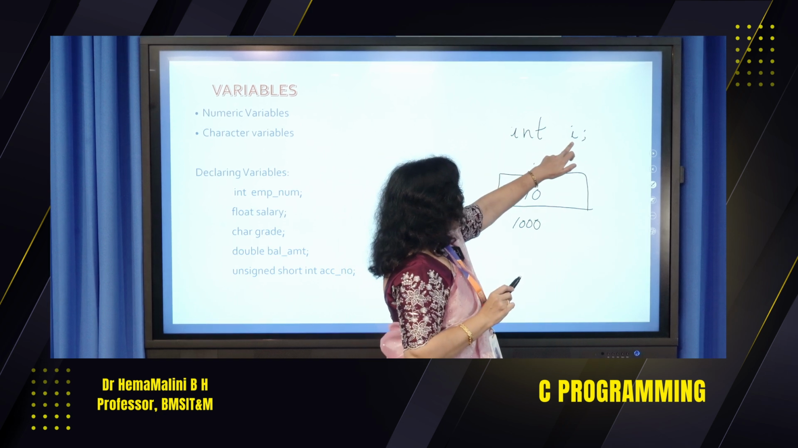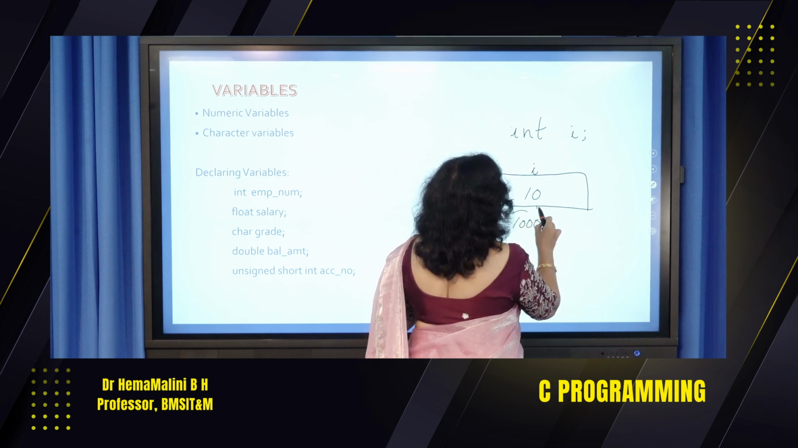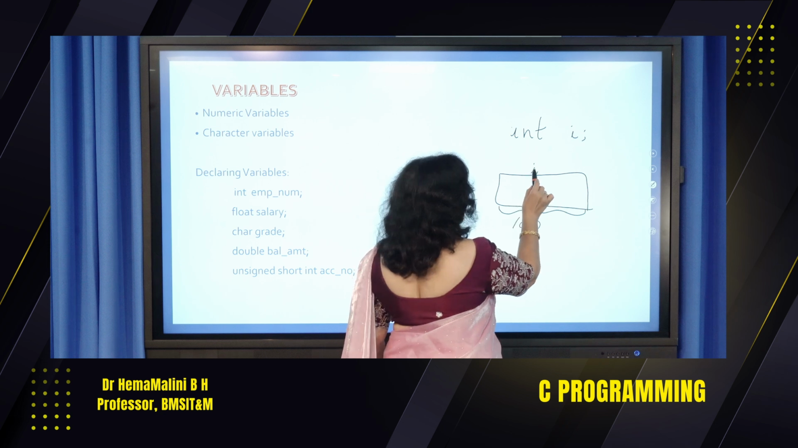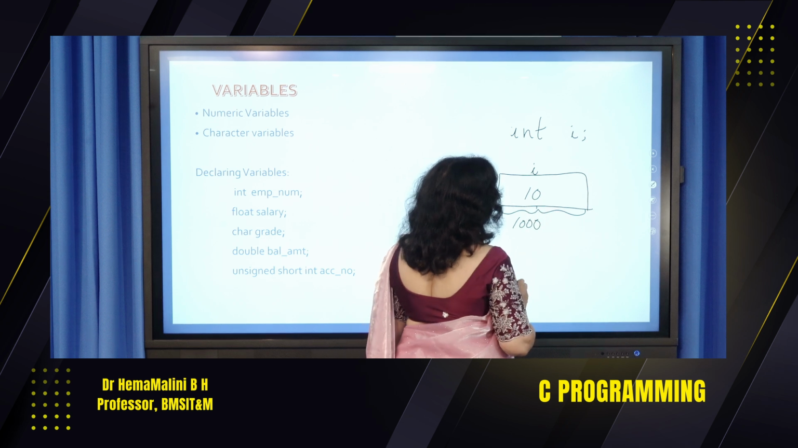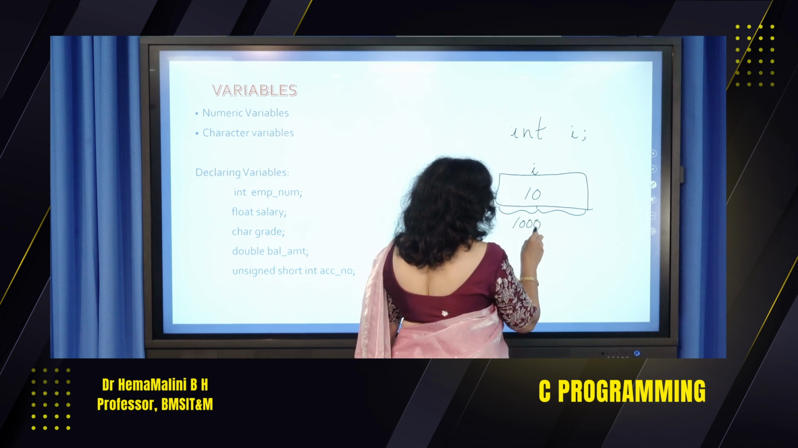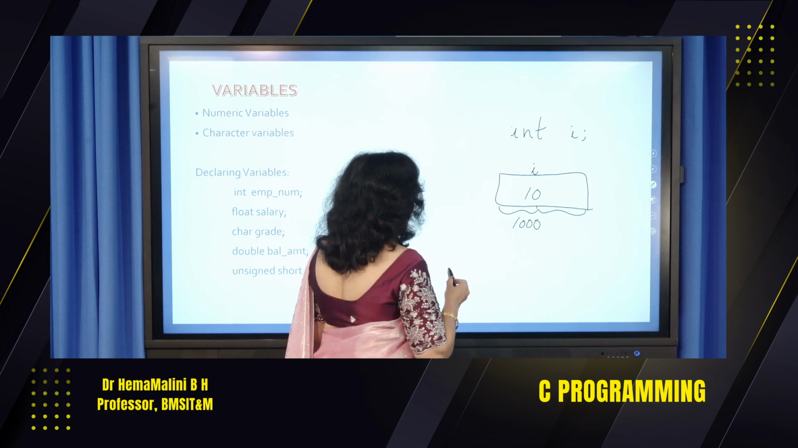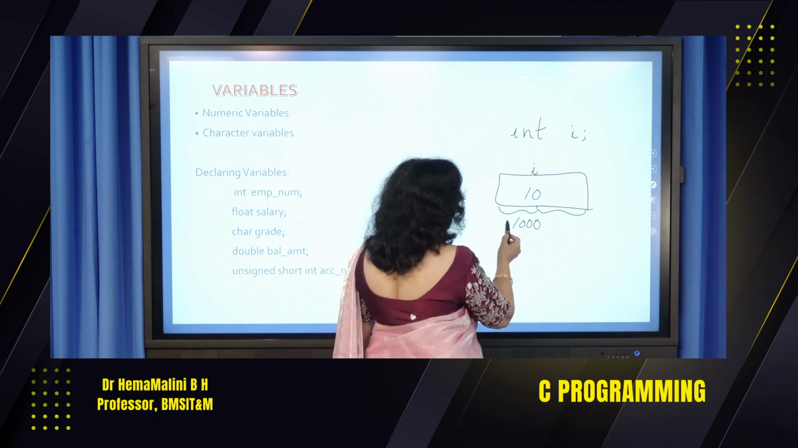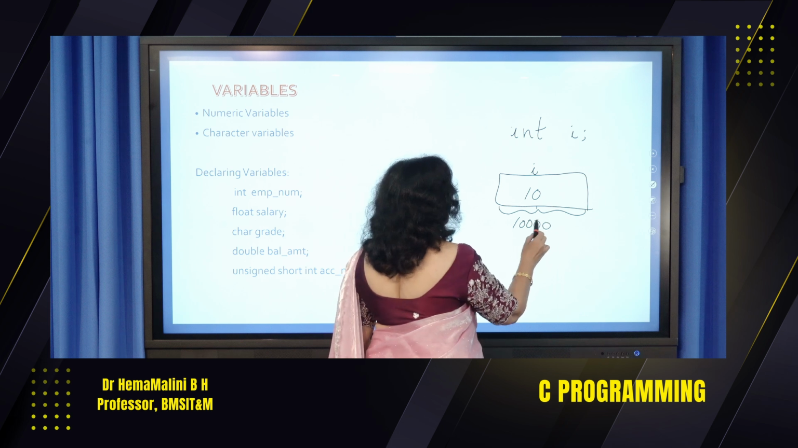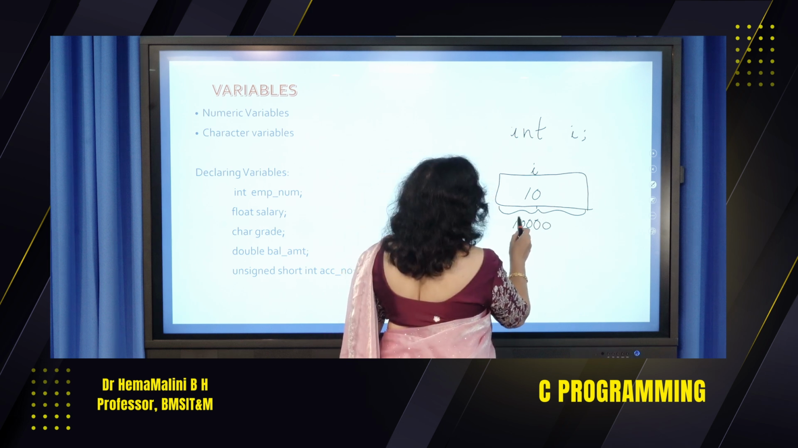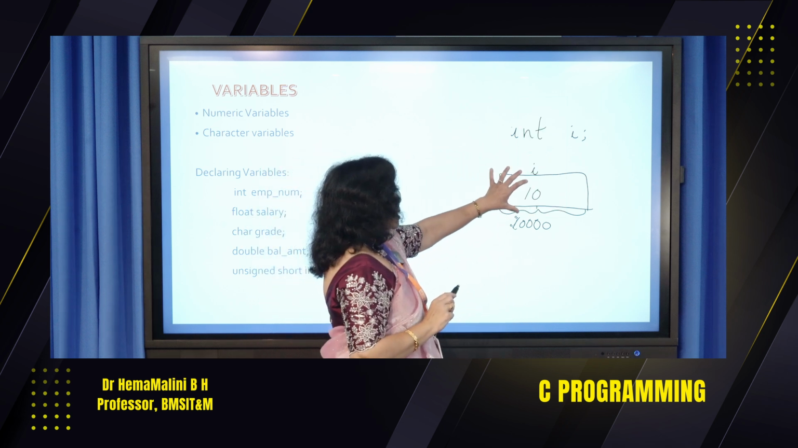Whenever I say int I, an integer consumes 2 bytes. So this is 2 bytes of memory. For the variable I, the compiler allocates 2 bytes of memory, and the starting address of that is say 1000. Every time you run a C program, the memory location would be different. Say now it has been stored in 1000. Next time it might be stored in say 10,000 or some location, 20,000, any location like this. Okay, so this is the meaning.